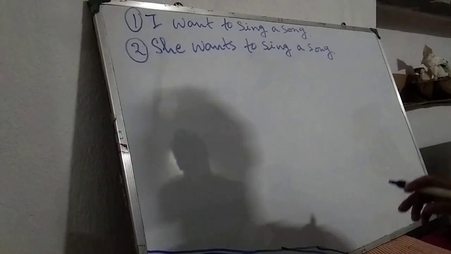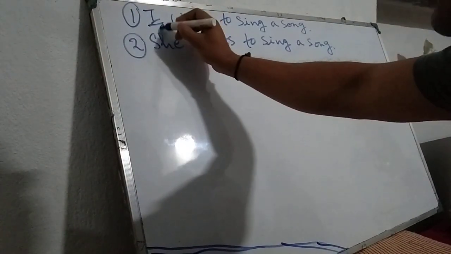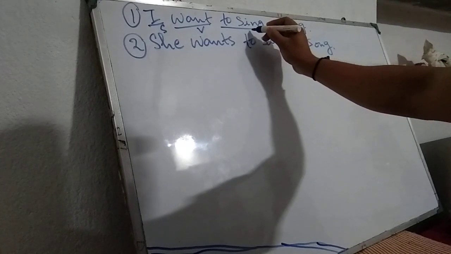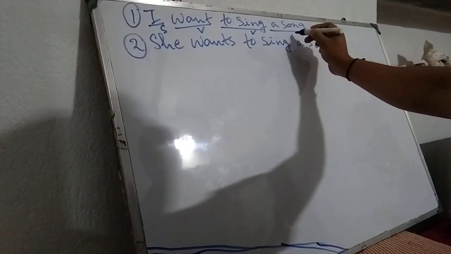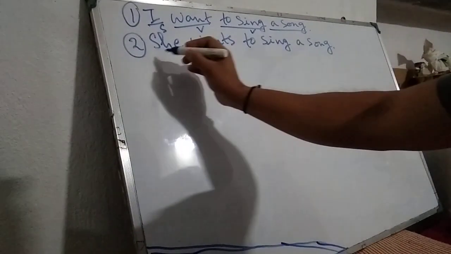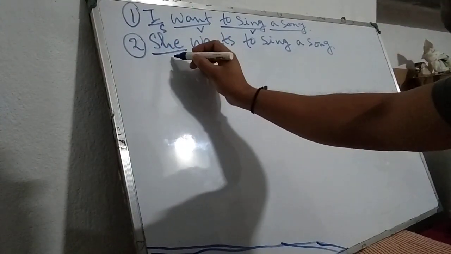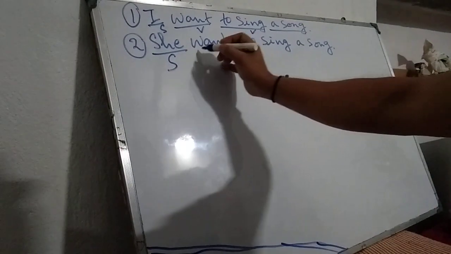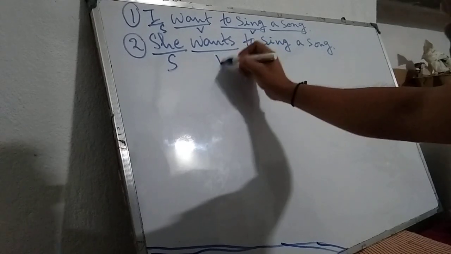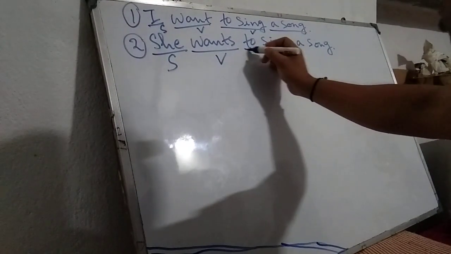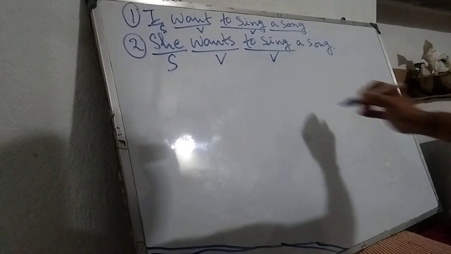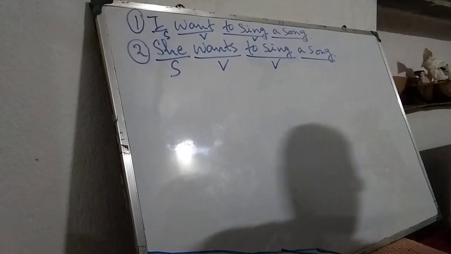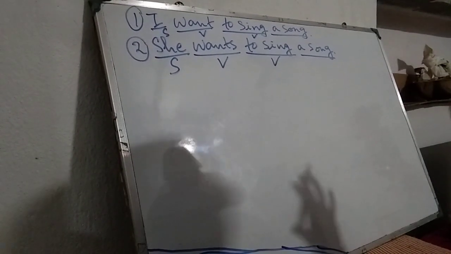In the first sentence, I is the subject, want is the verb, to sing is also a verb, a song is the object or others, leave it. In the second sentence, she is the subject. Wants is the verb. To sing is also a verb. And a song is the object or others, leave it.